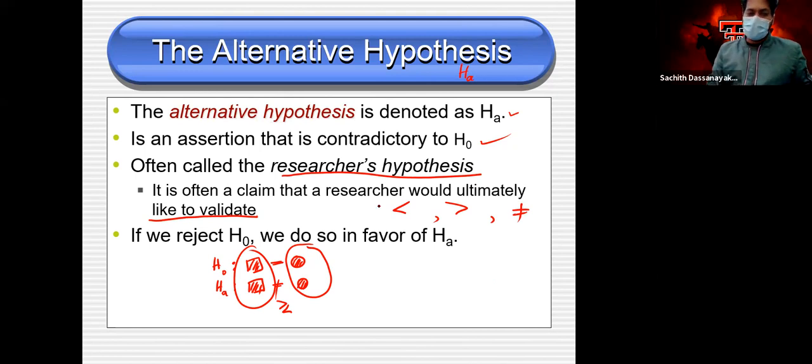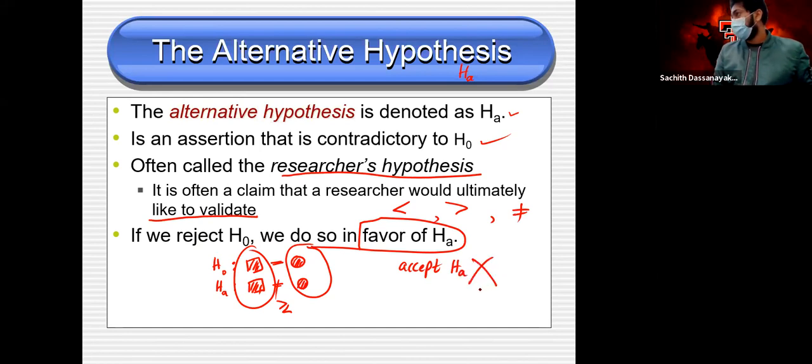Clear? So if we reject H naught, then we have a favor of HA, the alternative hypothesis, but we never say we accept HA. We don't say this. We say something like this: we reject H naught, then we have enough evidence to say our researcher's claim, whatever they use in the context.